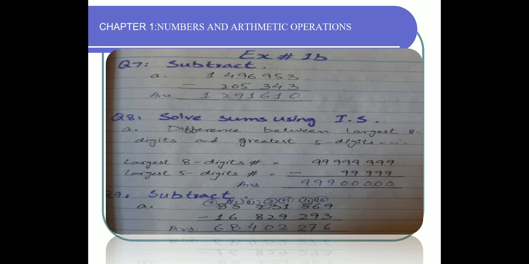Question number 8, solve sums using international system. Difference between largest 8-digit numbers and greatest 5-digit numbers. You have to know that largest 8-digit number is this, 8 times 9s, and largest 5-digit number is 5 times 9s. Write it and subtract this. Question number 9, subtraction question है. What you have to do, make a carry, borrow carry, and then you will solve questions.